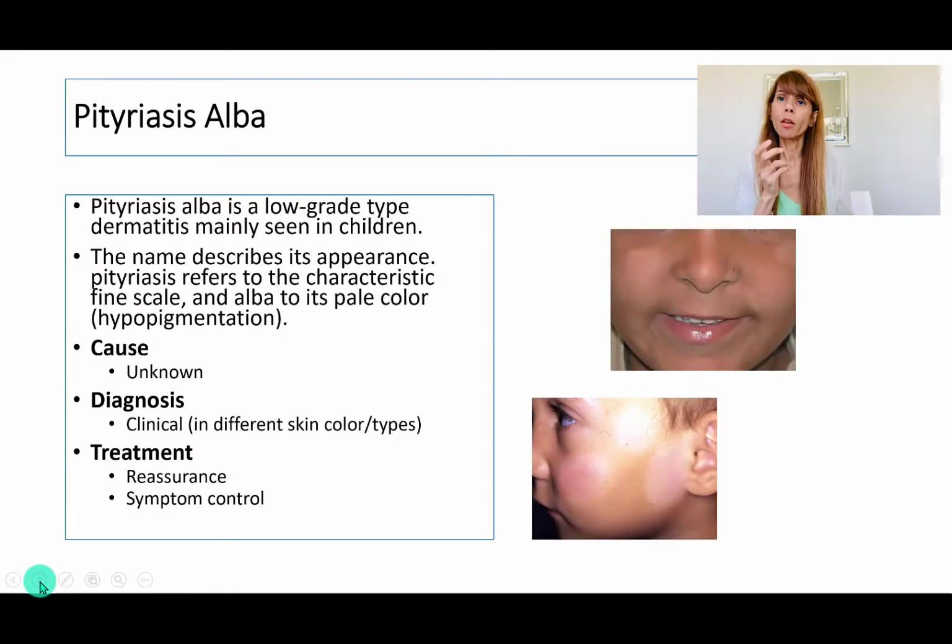And Pityriasis alba is another condition where there is low-grade inflammation in the skin and there is hypopigmentation. So it's not complete depigmentation. It's not because of the destruction of the melanocytes or because of the enzyme deficiency, which is genetic. It's just a condition where people have less pigmentation. And it is usually a very benign condition. We don't know what the cause is, at least for now. And the treatment is just reassurance, or you can do hydroquinone cream.